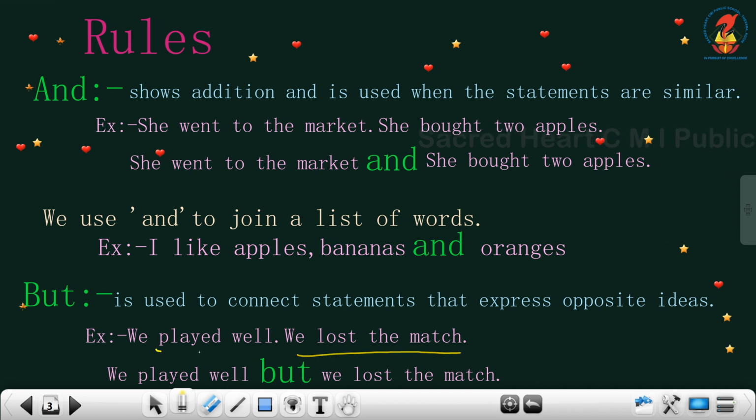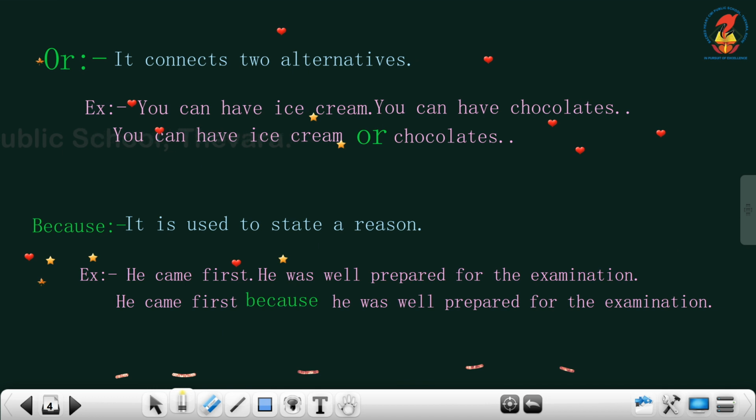So the first one is, they played well but they lost the match. So we played well but we lost the match. Both are opposite ideas, so we can use the conjunction but. Moving on, the next main conjunction is or.